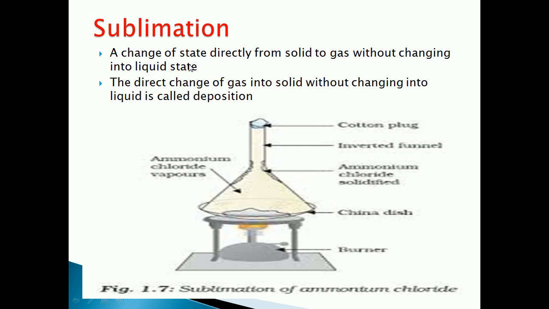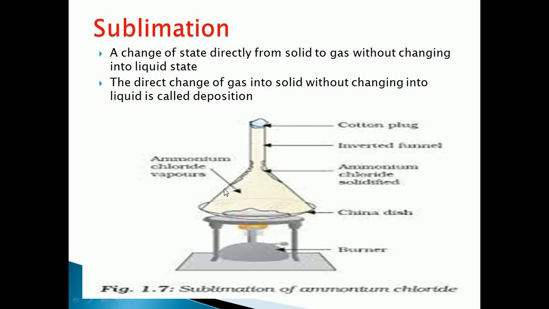So that process is called what? Sublimation. It is the process of direct conversion of solid to gas without changing into its liquid state. This is called what? Sublimation.